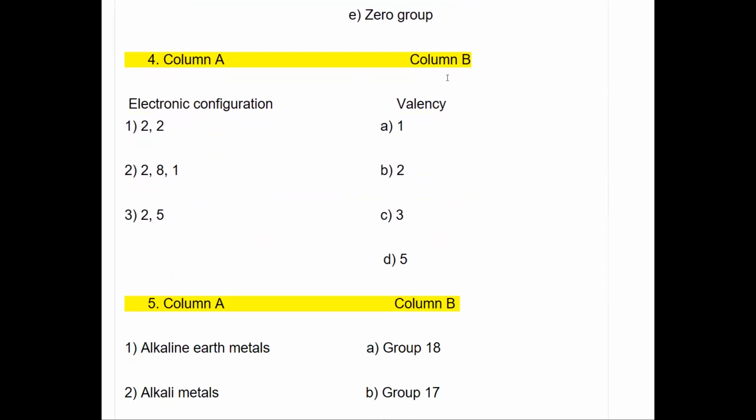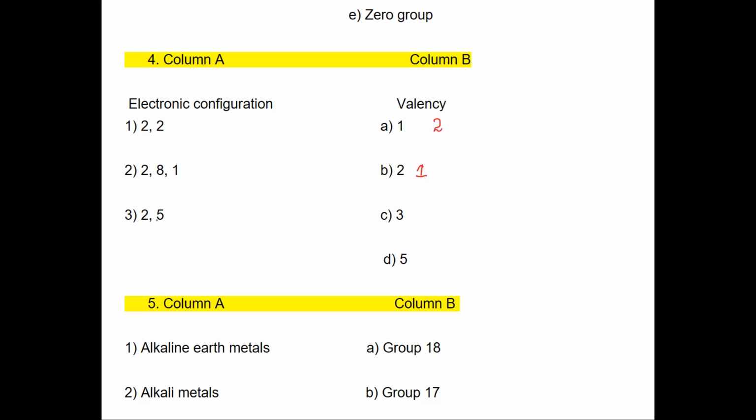Next question is electronic configuration and the valencies. So based on the electronic configuration, we have to find out the valency. We know that valency means number of electrons in the outermost shell. Okay. So first one, 2, 2. Outermost shell contains 2 electrons. So its valency is 2. So B is the correct answer. Second one, 2, 8, 1. So its valency is 1.